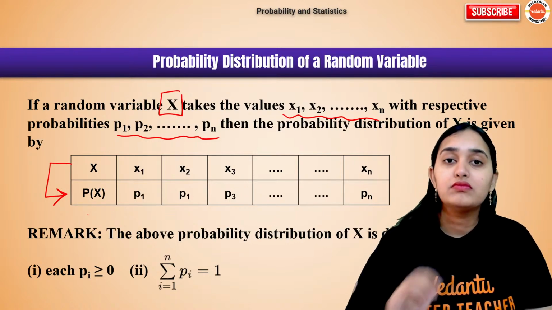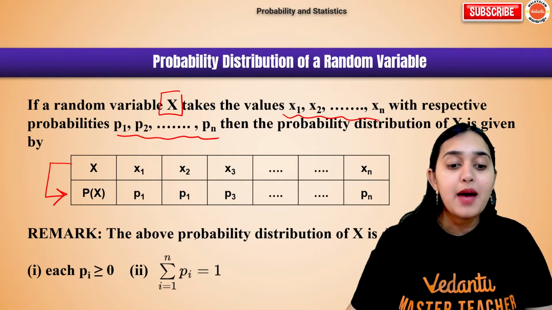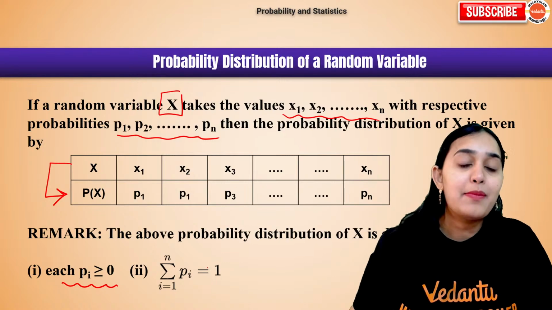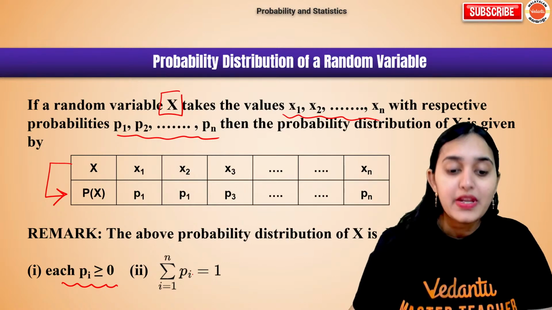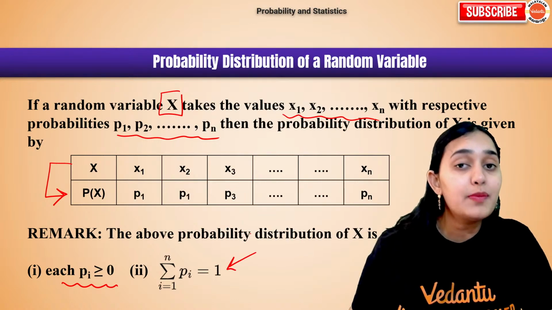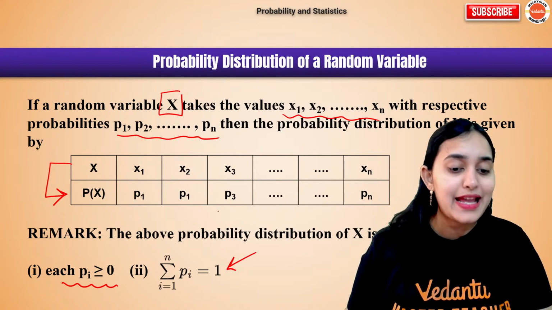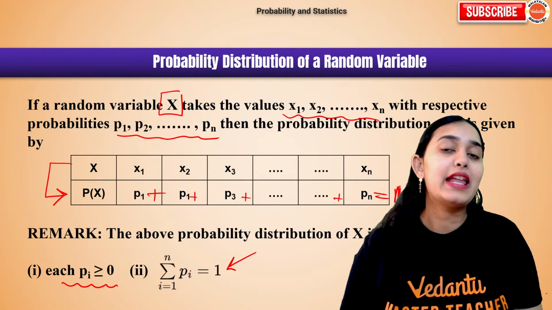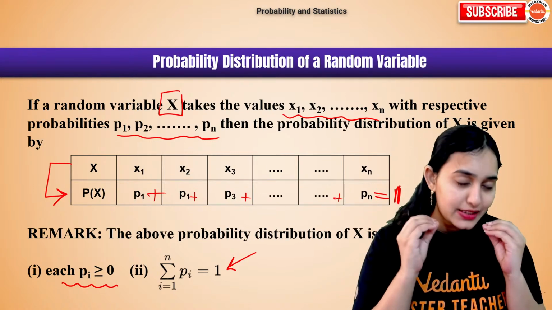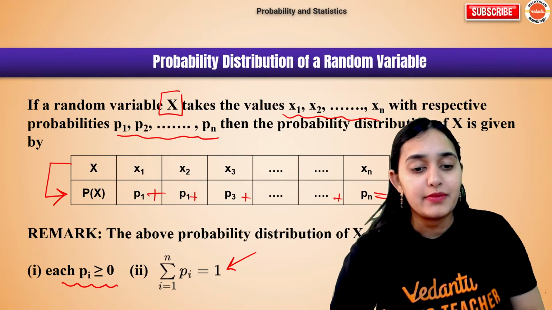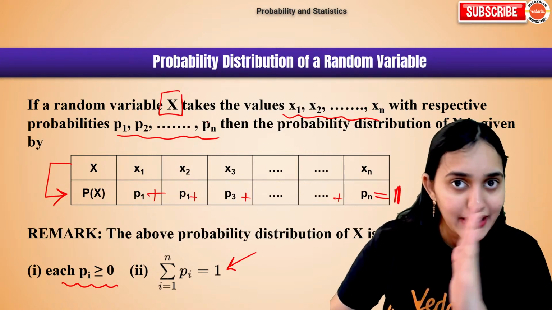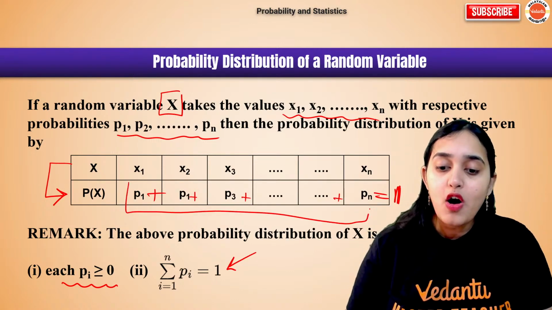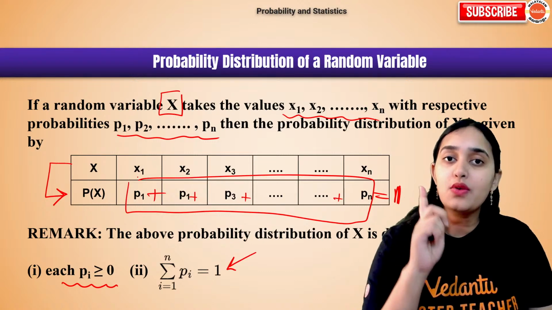So we have two formulas related to this. The above probability distribution is defined only when each of the probabilities is greater than or equal to 0 and the summation of all the probabilities is always equal to 1. That means, if you add all of them, you will always get 1 as your answer. Questions are asked from this concept. If they give you a random variable and the probabilities associated with it, you can add all of them, and the answer will always be equal to 1.